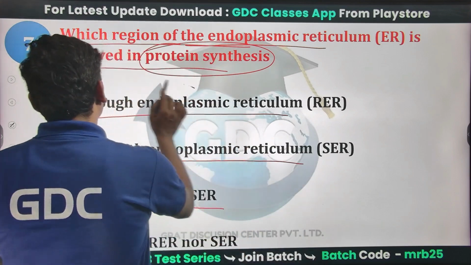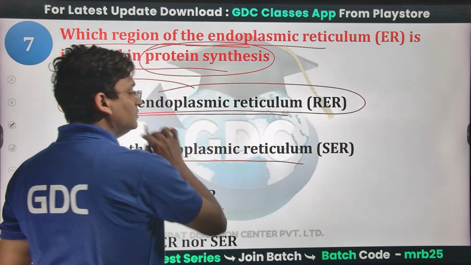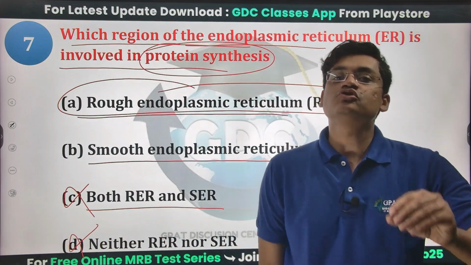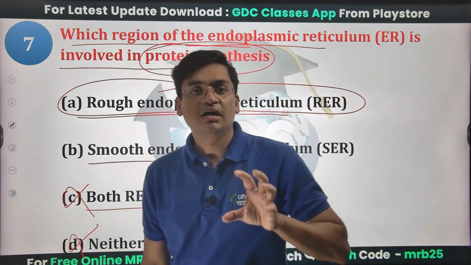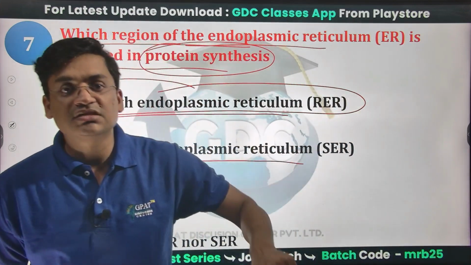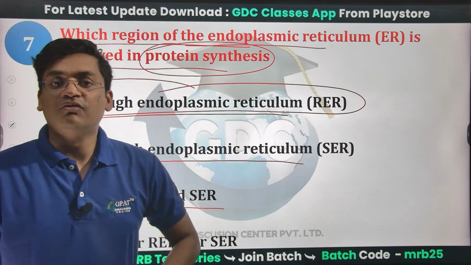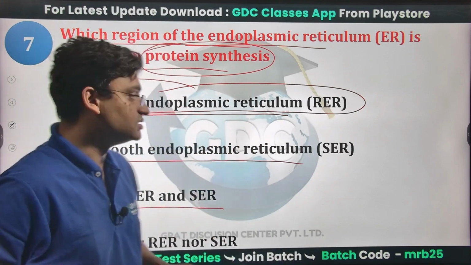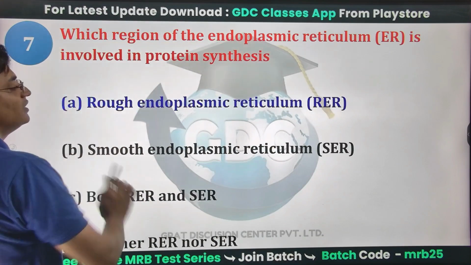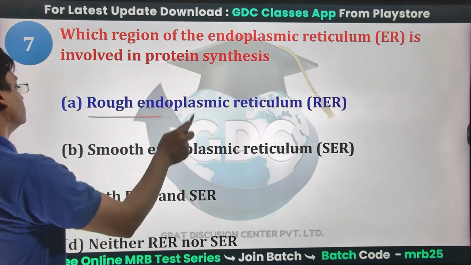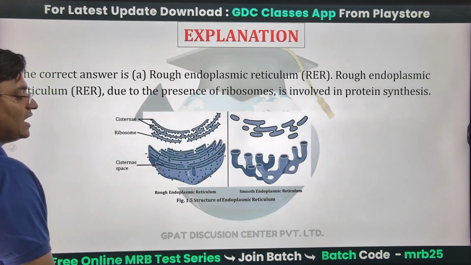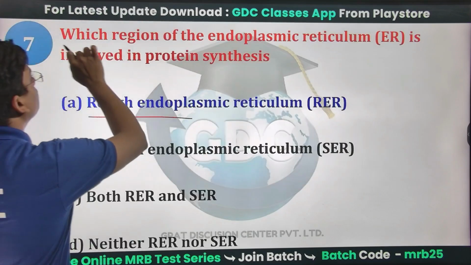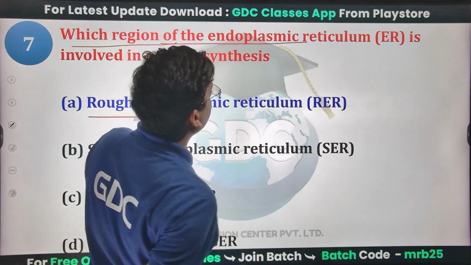So when we talk about rough endoplasmic reticulum, it has ribosomes attached to it, and hence the RER is responsible for protein synthesis. SER is responsible for lipid synthesis. So RER has the protein synthesis mechanisms. Option A will be the right answer.